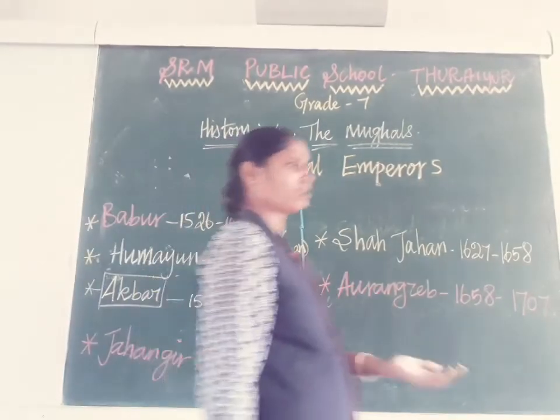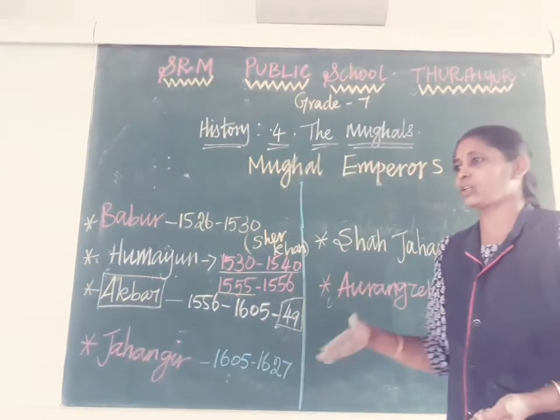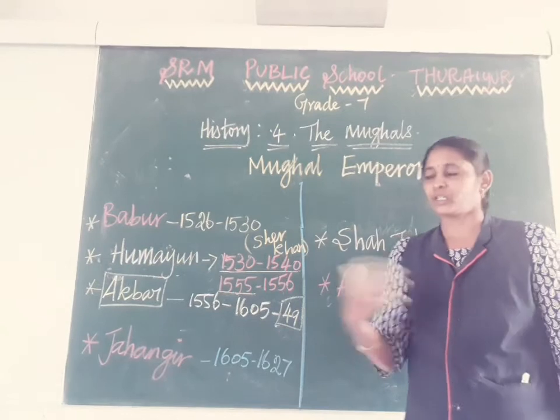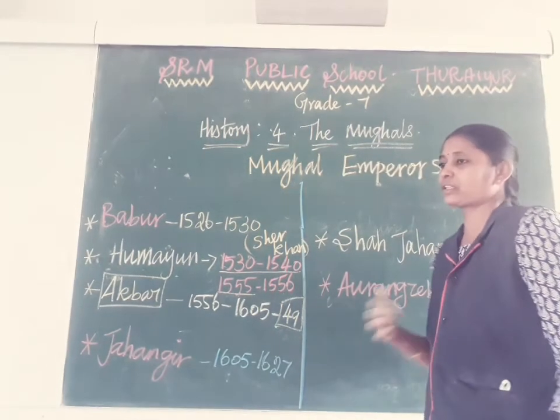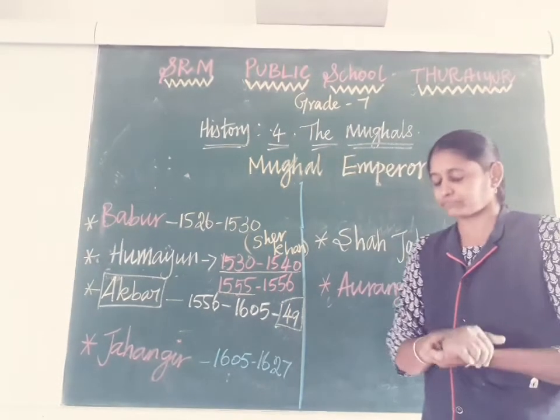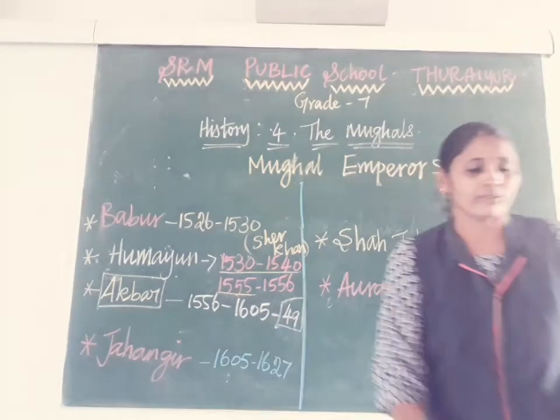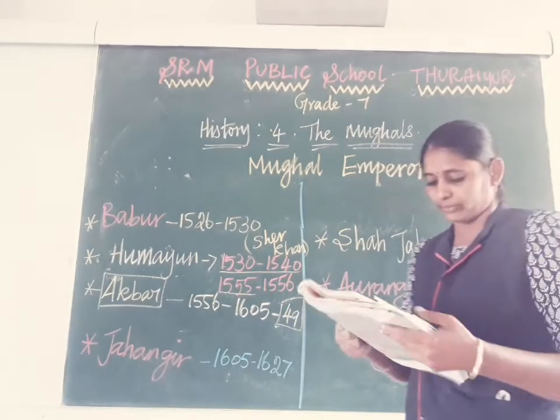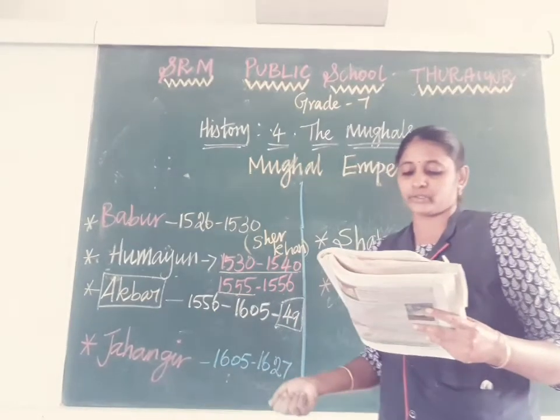The first is when he was under the control of his guide, Byram Khan.